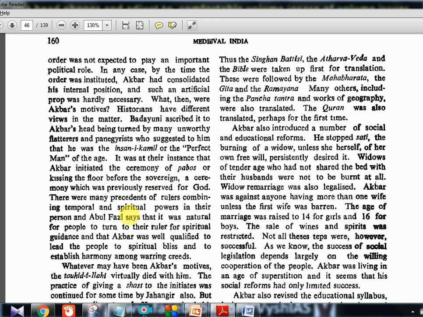Now there were many precedents of rulers combining temporal and spiritual powers in their person, and Abul Fazl says that it was natural for people to turn to their ruler for spiritual guidance, and that Akbar was well qualified to lead the people to spiritual bliss and to establish harmony among varying creeds. So Abul Fazl is telling that even though it is a godly gesture, a spiritual thing, Akbar was well qualified to take up this role. He had the right to give spiritual guidance to people because he was such a just and fair person. That is what Abul Fazl is saying.